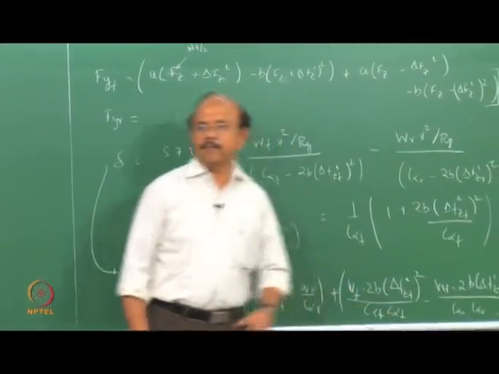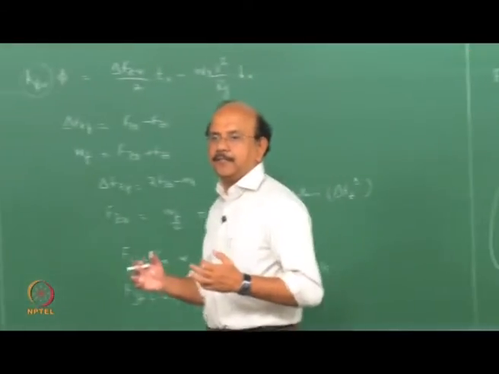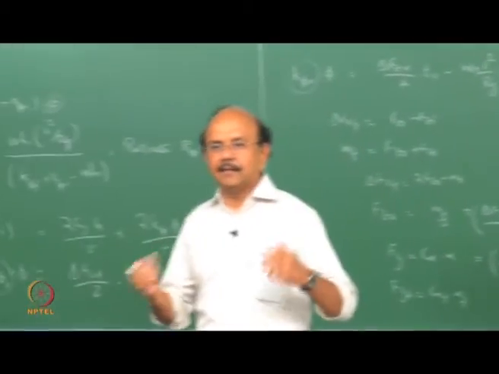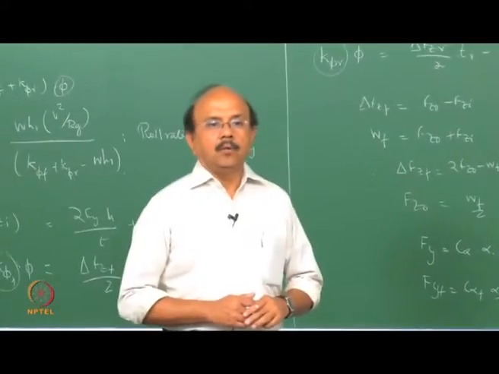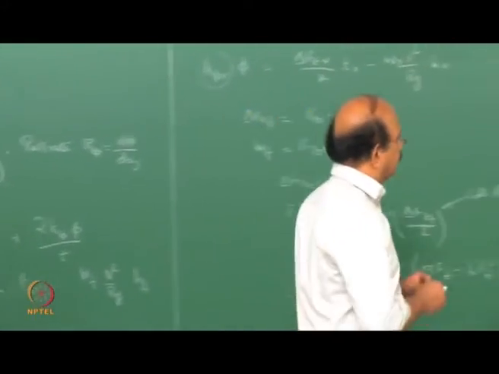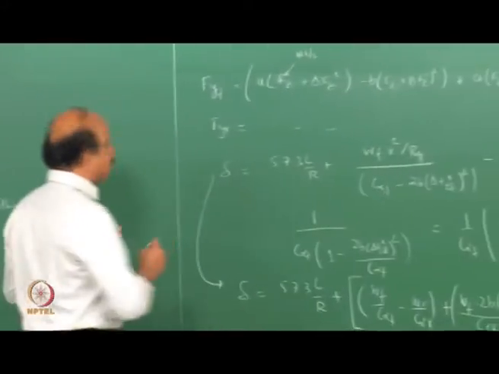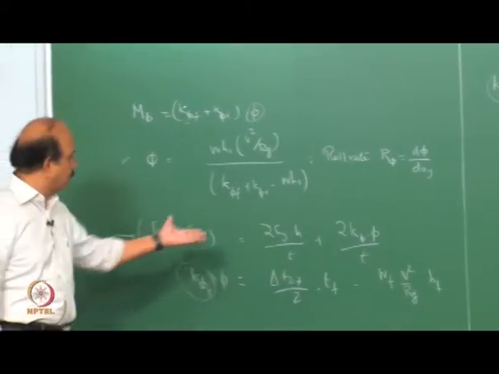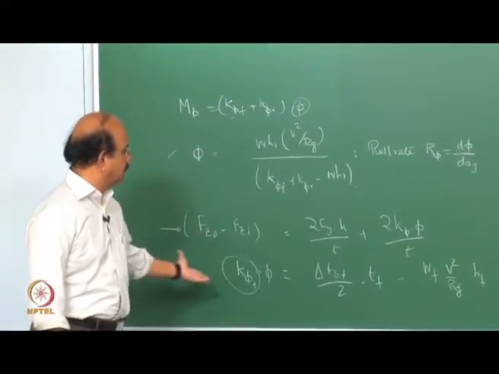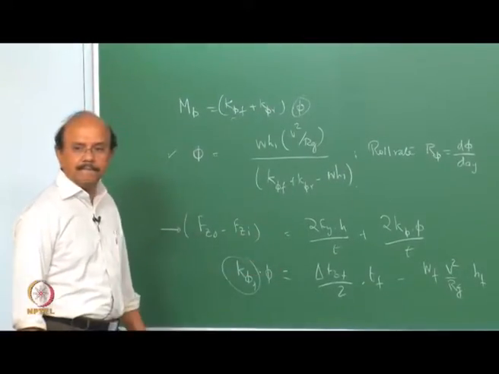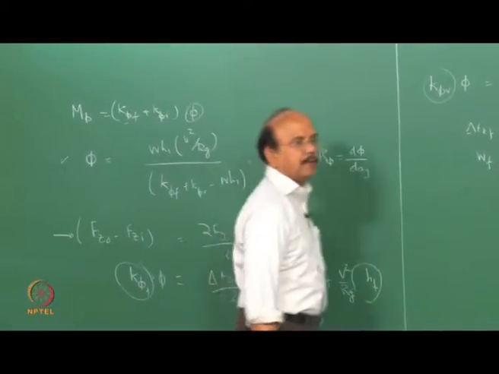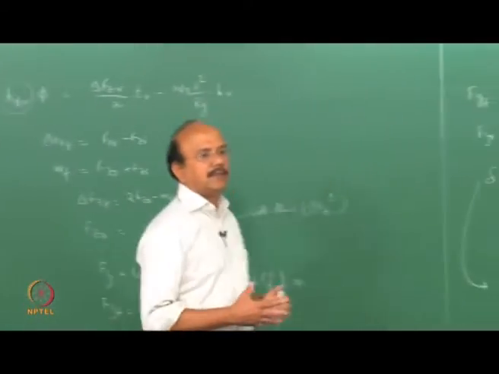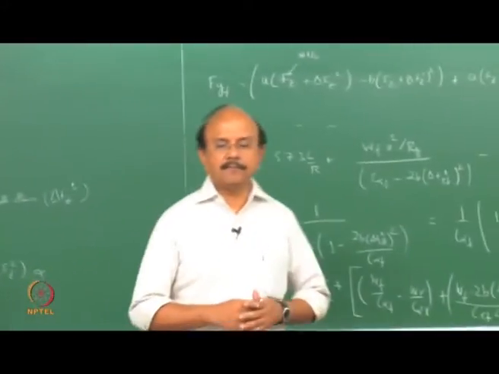After all, we are interpreting understeer in terms of delta, the steering angle that has to be given. One of the factors that is important is what? The next thing that is important here. One is of course the stiffness. The other thing that's important is the roll center height.